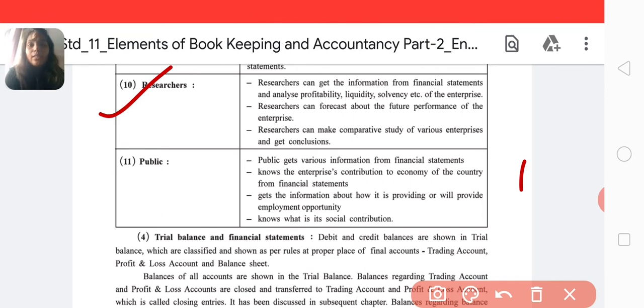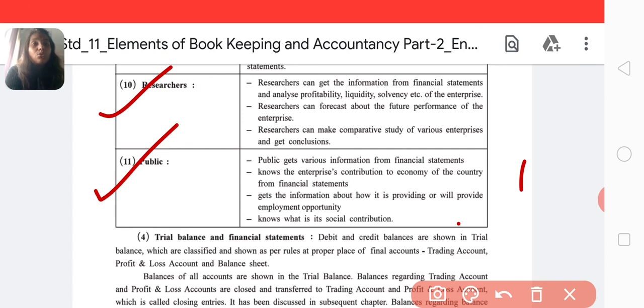The last but not the least is the public. The public gets various information from financial statements, knows the enterprise's contribution to the economy of the country, gets information about how it is providing or will provide employment opportunities, and knows what its social contribution is. So whenever the public wants to know a particular enterprise's financial statement, the reason behind it is to know how much economy the company is giving the country, whether they are raising employment opportunities, and what their contribution is in society.